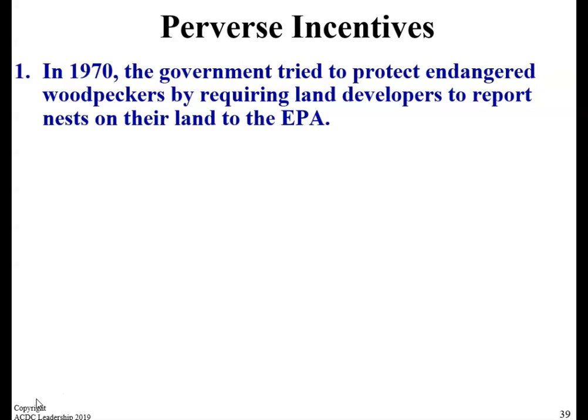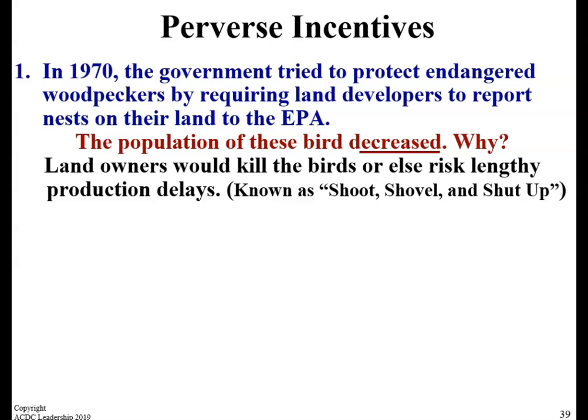In 1970, the government tried to protect endangered woodpeckers by requiring land developers to report nests on their land. The population of the birds actually decreased. Landowners would kill the birds or else they'd risk lengthy production delays.